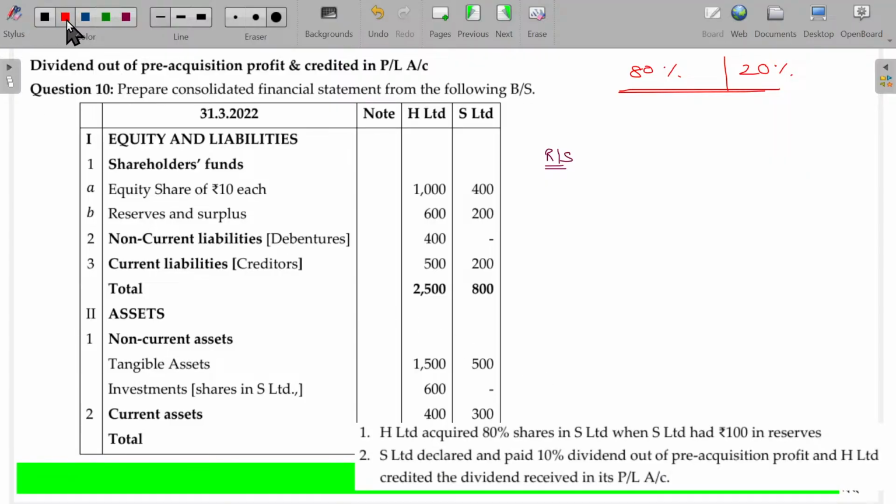What's the dividend distribution? For 400 rupees, 10% being 40 is the pre-acquisition dividend. I write that here, pre-acquisition dividend.